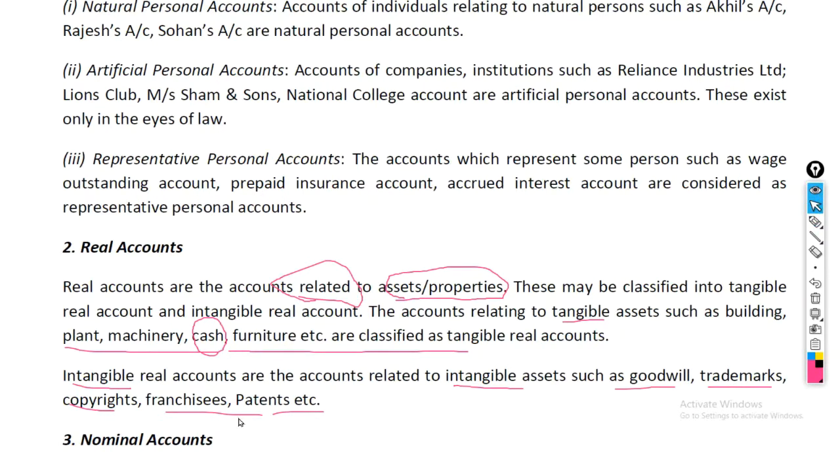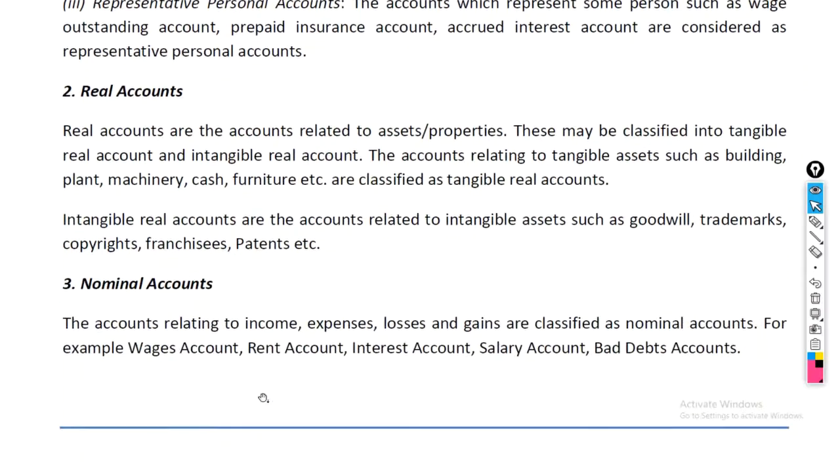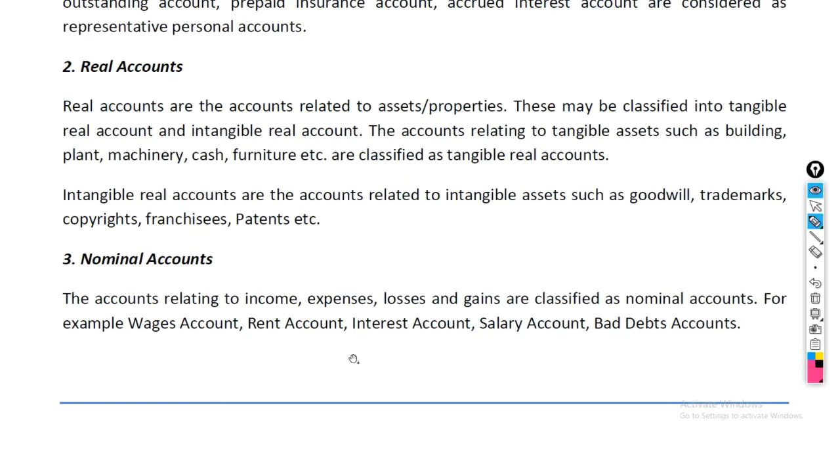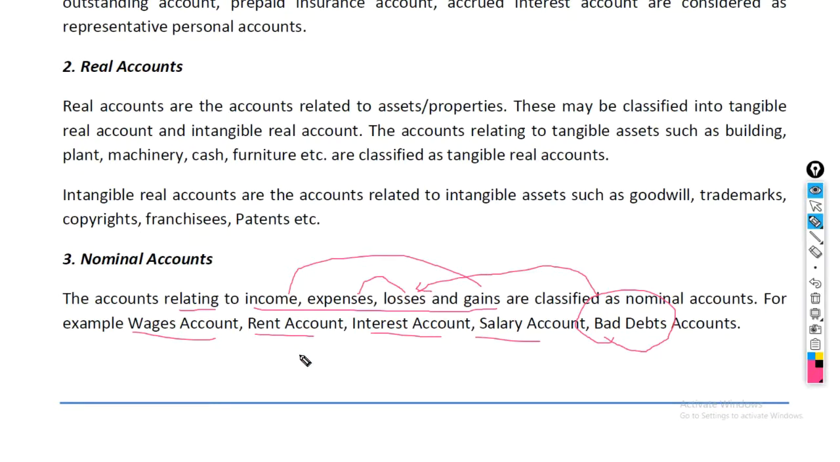And now let's see what nominal accounts are. Nominal accounts are accounts which are related to income, expenses, losses, and gains. So, income and gains together, and expenses and losses. Some examples are wages, rent, interest, salary, or bad debts. Bad debts is a loss, hence it is a nominal account.